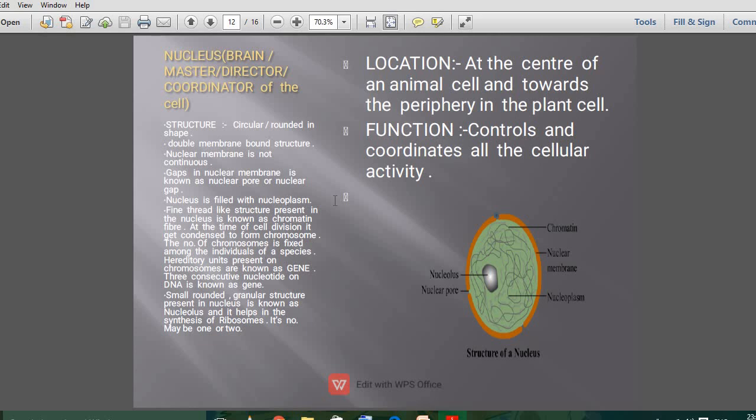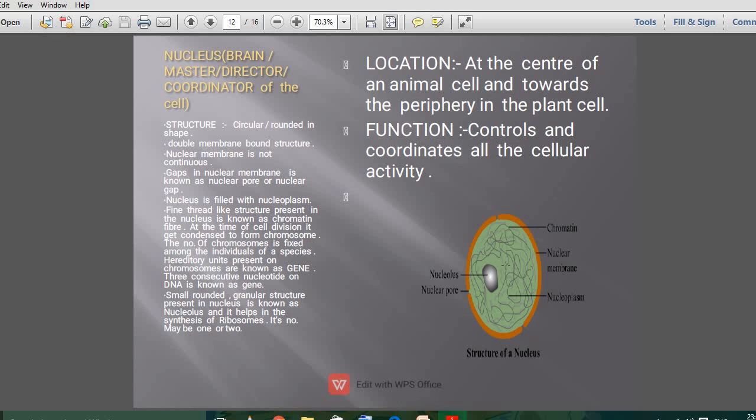The nucleus is filled with nucleoplasm. What is the difference between the nucleoplasm and the cytoplasm? The nucleoplasm is more viscous, more dense, and the DNA can only exist in the nucleoplasm. The stability of the DNA molecule is possible in the nucleoplasm. Then it has a very fine thread-like structure, and this fine thread-like structure is known as chromatin. Clear? Then at the time of cell division, it gets condensed to form chromosomes.